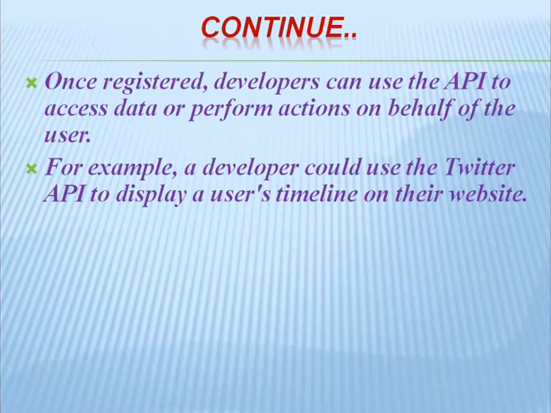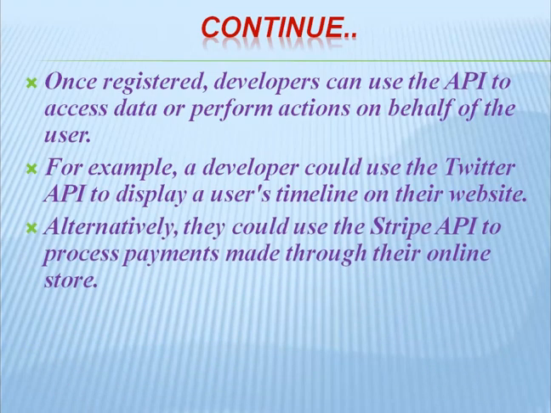To do that, they should register on Twitter to get an API key, and with that key they can make authenticated requests to get the user's timeline.